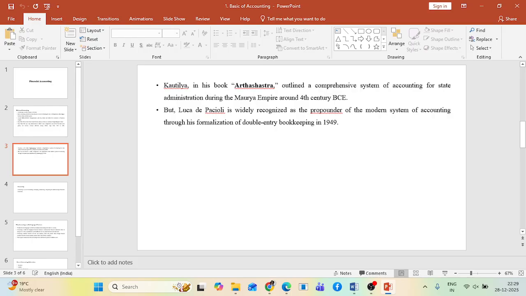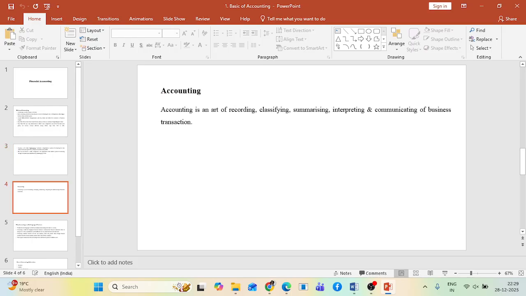Now, coming to the important aspect, that is the meaning of accounting. If you open any standard book, you will find the basic definition of accounting is like this: accounting is an art of recording, classifying, summarizing, interpreting, and communicating business transactions. Whenever we are talking about accounting, we mean financial accounting also. The definition is the same.